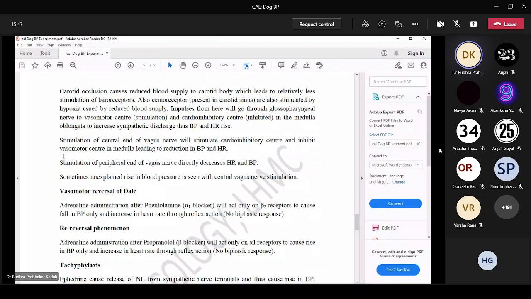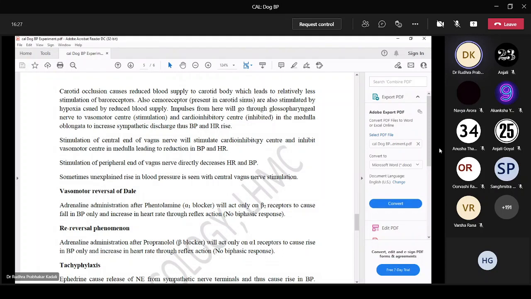So what are the responses seen with vagus nerve stimulation, both central and peripheral? Stimulation of the central end of the vagus nerve will stimulate the cardioinhibitory center and inhibit the vasomotor center. Because of inhibition of the vasomotor center, there will be decrease in BP and heart rate. Stimulation of the peripheral vagus nerve will directly lead to release of acetylcholine, and acetylcholine decreases heart rate and BP. Sometimes unexplained rise in BP is seen with central vagus nerve stimulation.